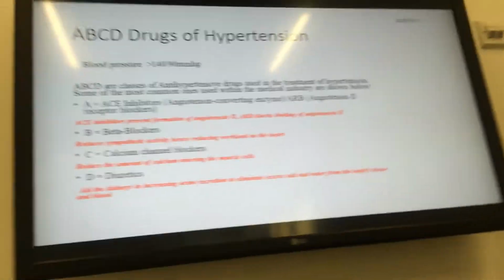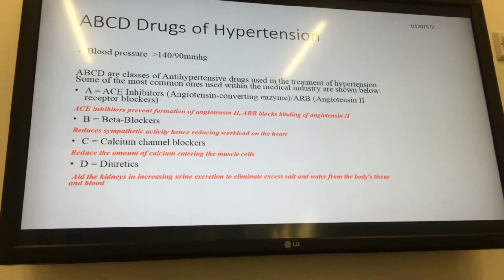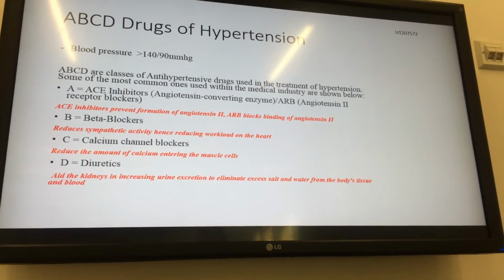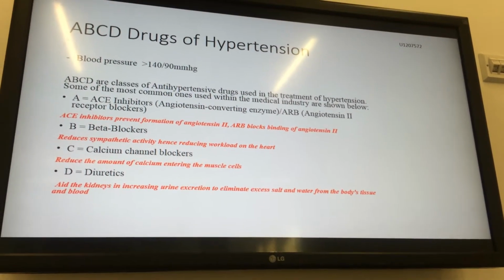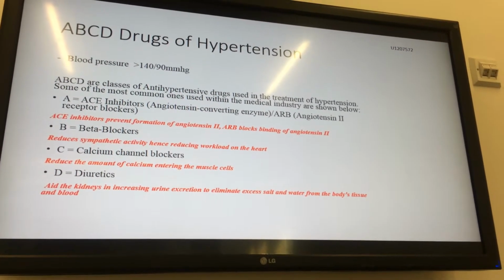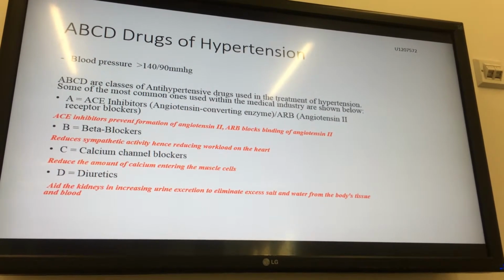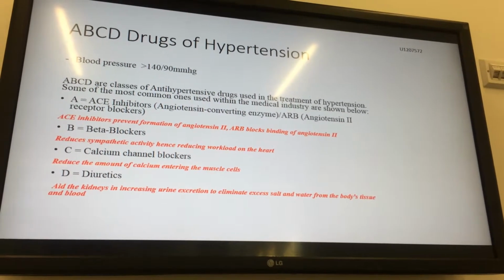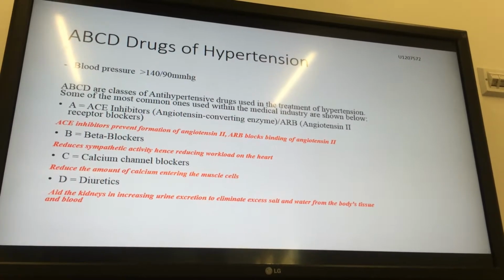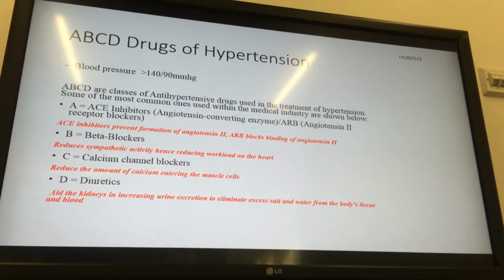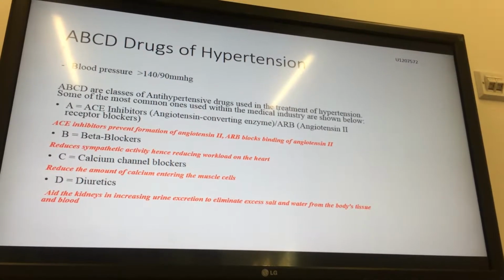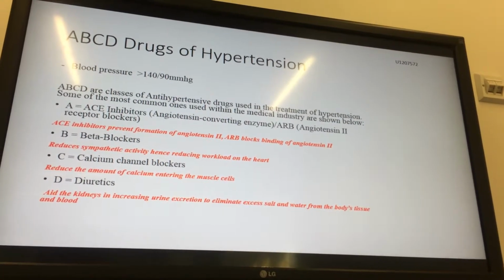As explained before, hypertension is a term used for abnormally high blood pressure in humans. People with a blood pressure reading between 120 to 139 for systolic and 80 to 89 diastolic are considered to have prehypertension. This can often be treated with lifestyle changes. However, patients who have a blood pressure equal to or over 140/90 may require medication such as antihypertensive drugs. ABCD are antihypertensives. These drugs are used to treat and prevent the complications of high blood pressure, particularly the end point. Each of these classes of drugs works in different ways to reduce a person's blood pressure.